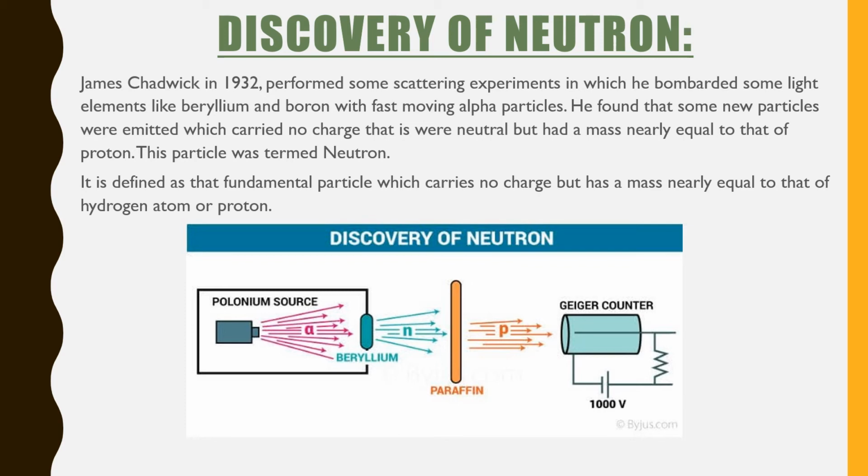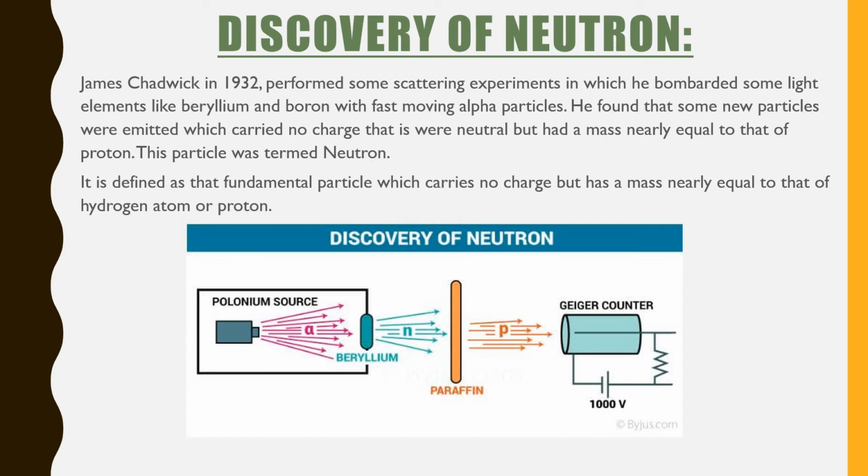Moseley in 1913 performed various experiments to determine the exact quantity of charge present on the nucleus. The number of units of positive charge present on the nucleus was called the atomic number of the element. This we will discuss later on.